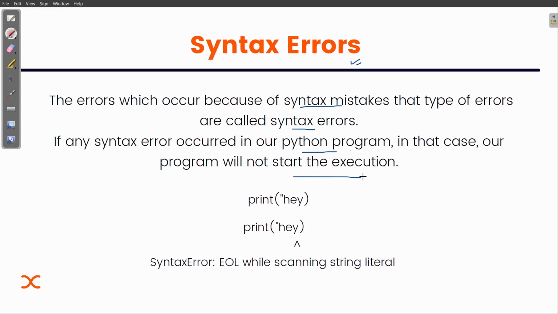Whenever the interpreter is executing the code line by line, as soon as it sees that you have missed the double quotes, it shows an error. We know that whenever we need to print any string, we need to enclose it in double quotes. Here it shows you this symbol, which indicates that you are missing something, and that's the double quotes.